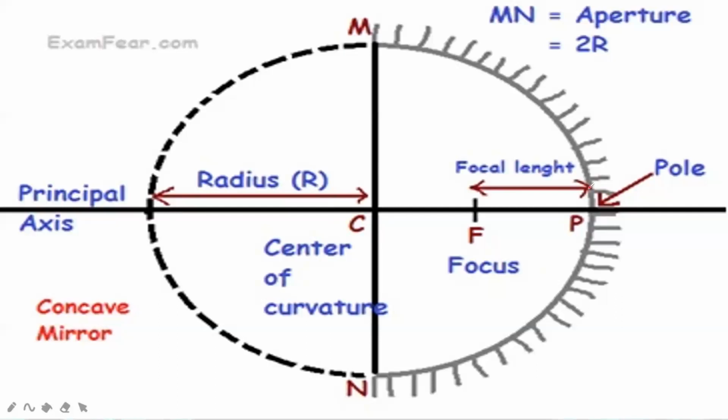You can see here it is marked over here. It is denoted by a capital P. An imaginary line is drawn from the center of the concave mirror and it touches the pole and center of curvature. This imaginary line is called principal axis.